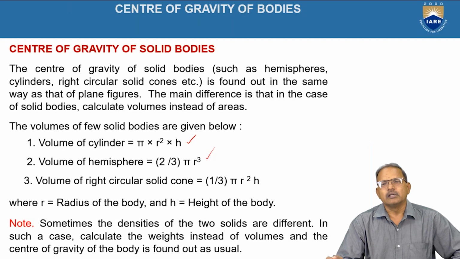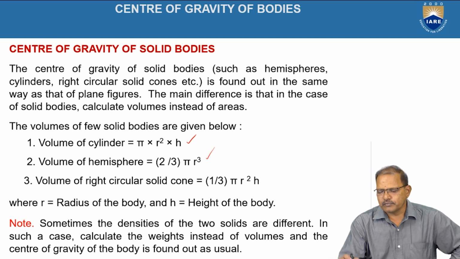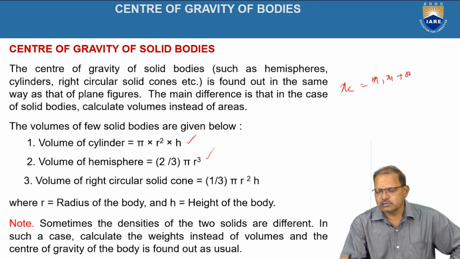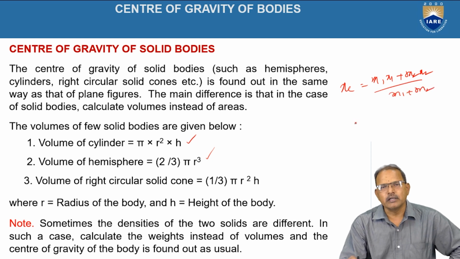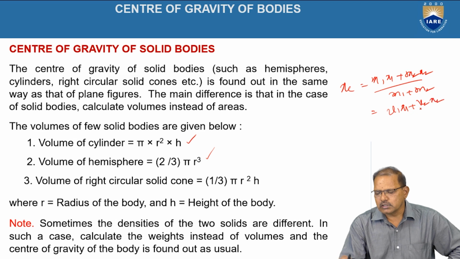So after knowing this, depending on the position of the composite object, we can write xc is equal to m1 x1 plus m2 x2 divided by m1 plus m2. If the object is made up of the same material, it can be modified as v1 x1 plus v2 x2 divided by v1 plus v2.